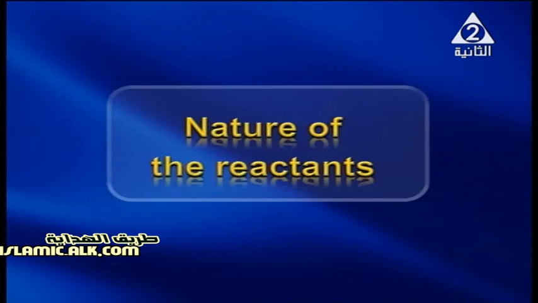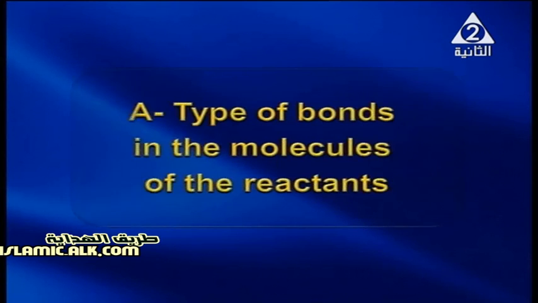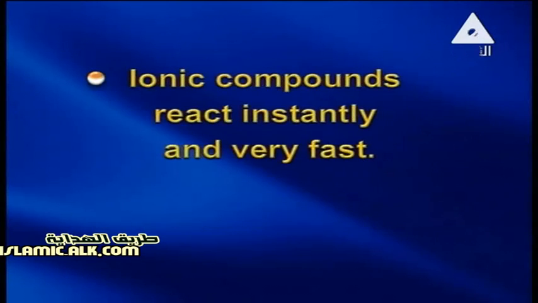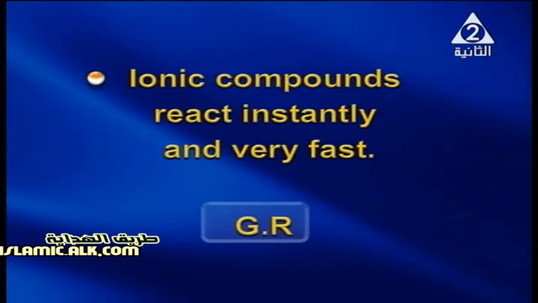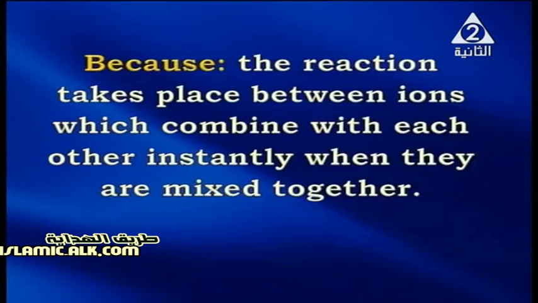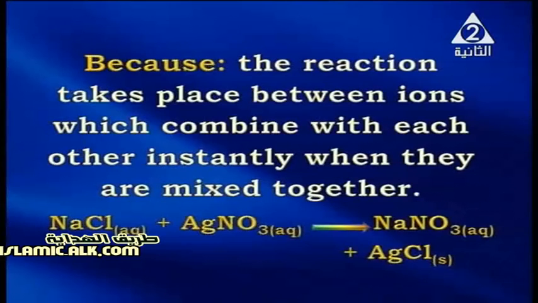We are going to discuss first the nature of the reactants. The first point in this factor is the type of bond in the molecules of the reactants. Ionic compounds react instantly and very fast. We have a good reason for this point, because the reaction takes place between ions which combine with each other instantly when they are mixed together. As shown on the screen, the equation of the reaction of sodium chloride solution with silver nitrate solution gives sodium nitrate solution and a white precipitate of silver chloride.